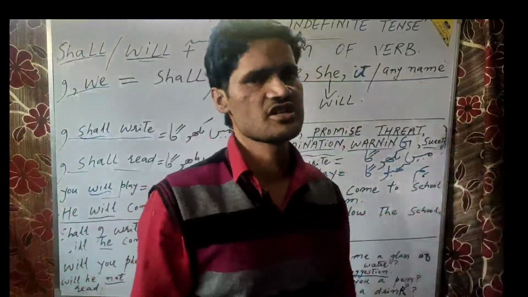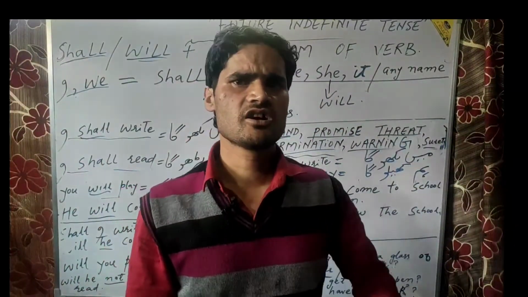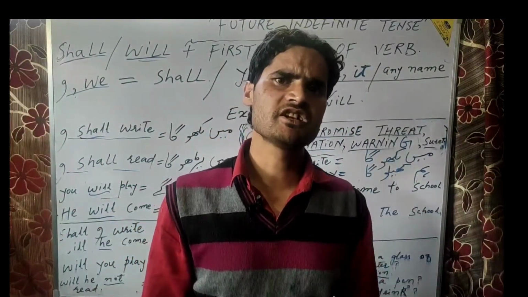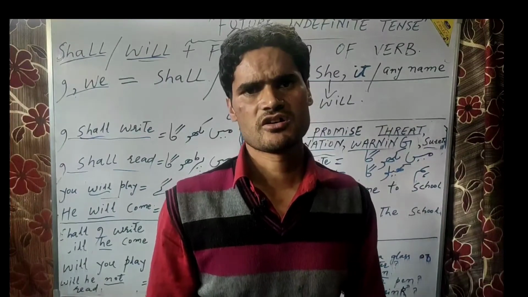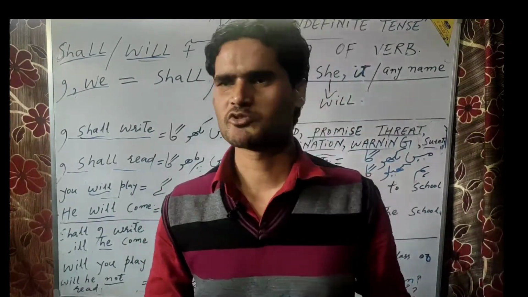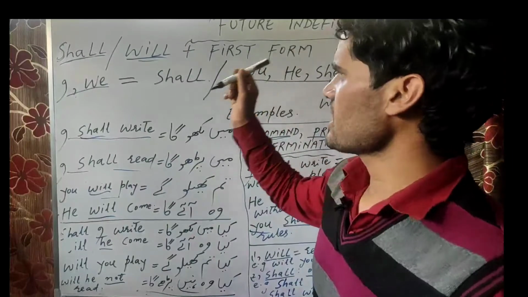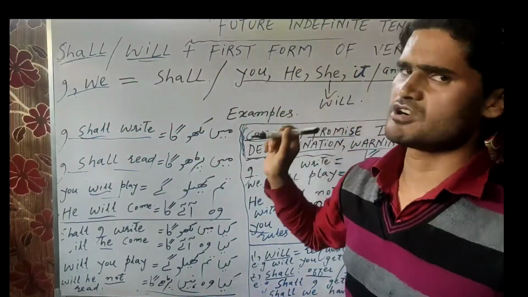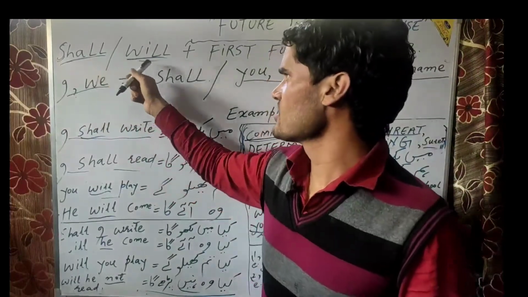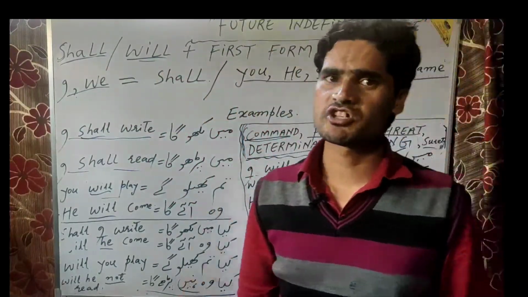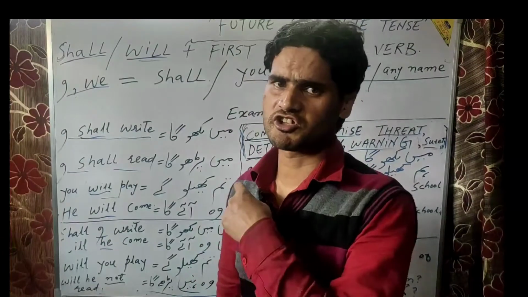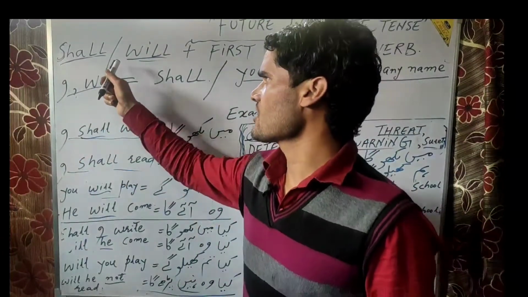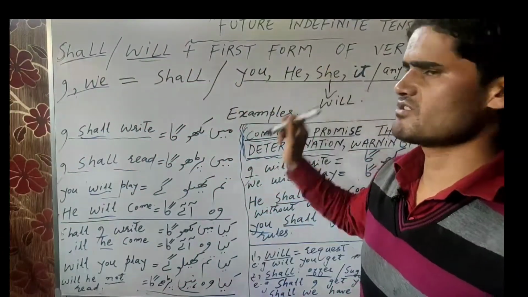Future indefinite tense means any action, any event or any work which will take place in the future. So it is very clear to you now. Now we will look at the structure of it. Shall or will plus first form of verb is used in this tense. You have to remember this structure: shall or will plus first form of verb.